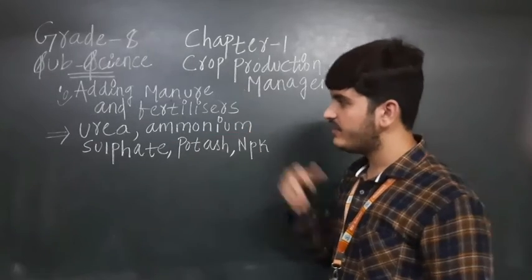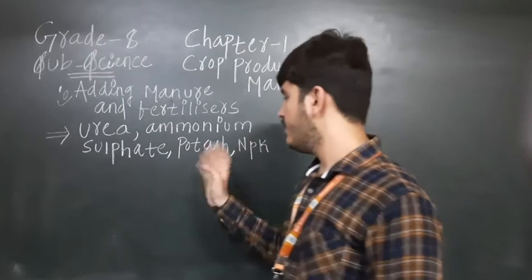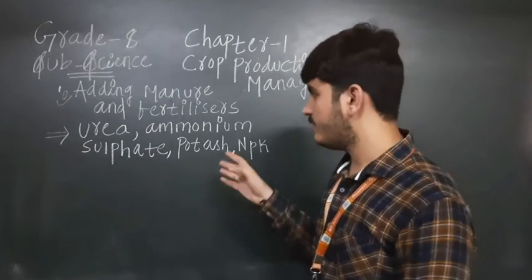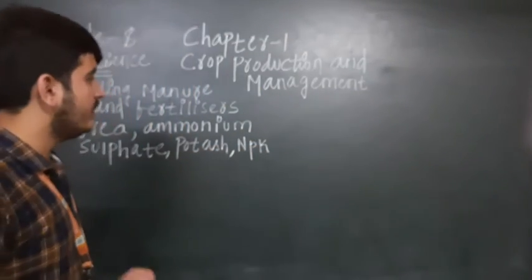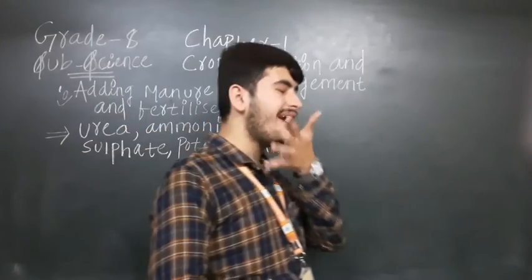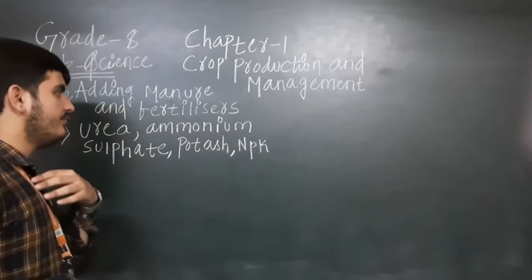So here are some different names written on the fertilizers: urea, ammonium sulfate, potash, nitrogen, phosphorus and potassium. Nitrogen, phosphorus and potassium, these are the different fertilizers which the farmers are using to get the proper yield. To get the proper yield, farmers are using these kinds of fertilizers.